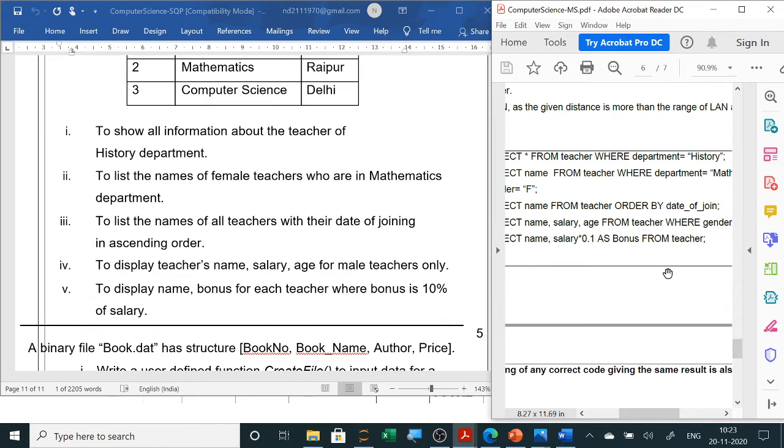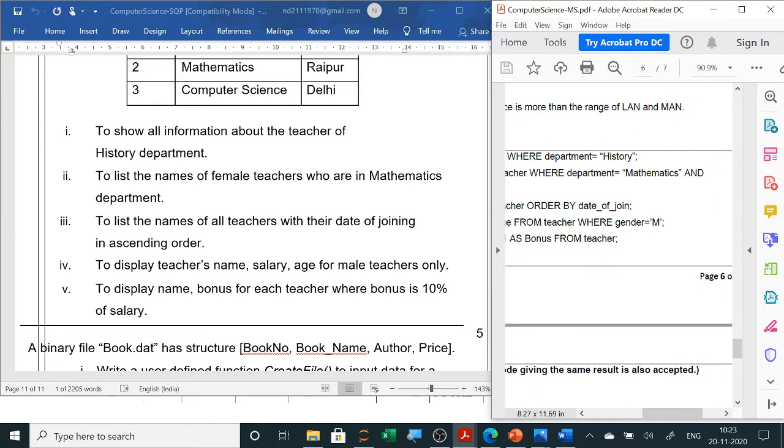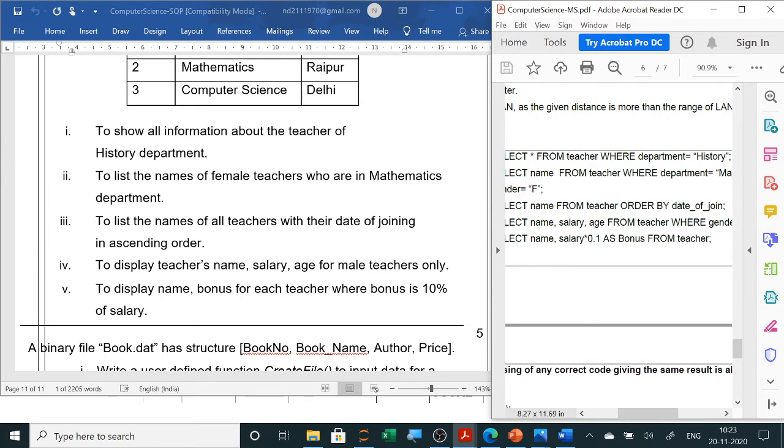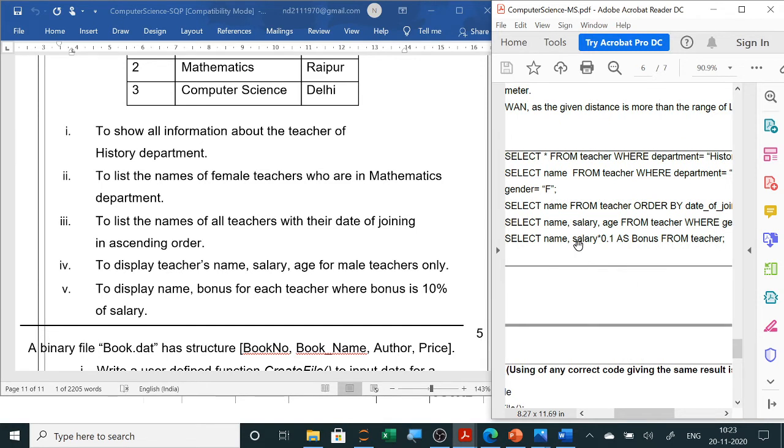So here you can see all the questions. First question using where, second question using where, third order by, fourth one also where, and the fifth one is a report where you have to calculate and use an expression here, a formula here. So similar types of questions will be there.